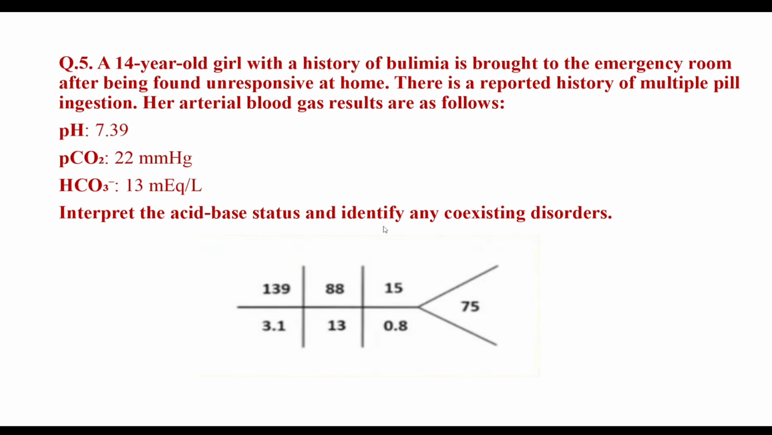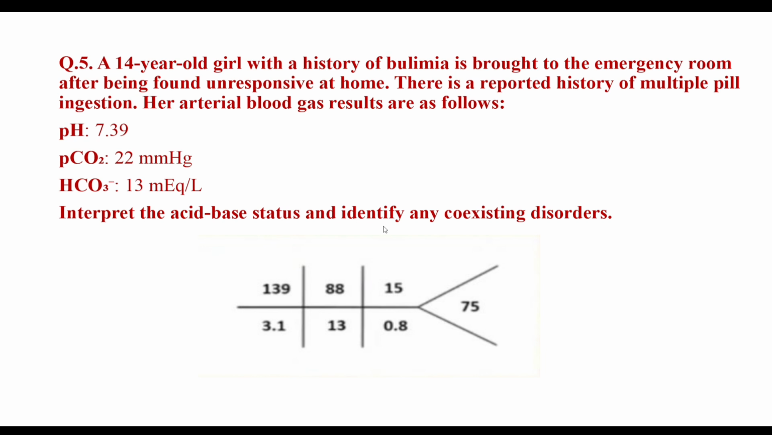pH is 7.39, that is normal, but it is below 7.4, so it is towards the acidic range. And if it were more than 7.4, it would be towards the alkalotic or alkalosis range.